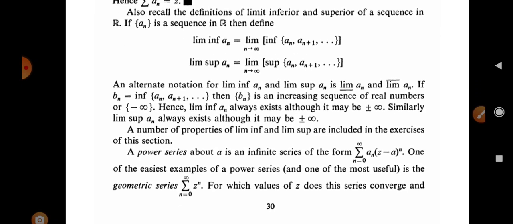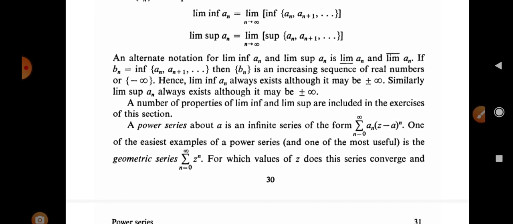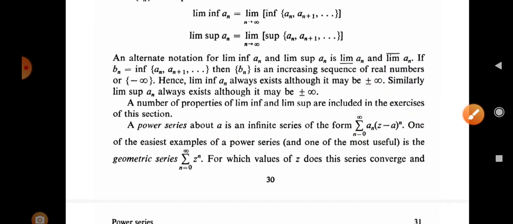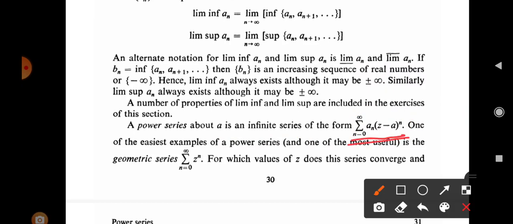So we are going towards the power series. A power series about a is an infinite series of the form, we have known such a series up to now, summation of an z raised to n. Now consider that power series in the format of summation of n runs from 0 to infinity an (z minus a) raised to n. That type of power series were already done in ordinary differential equations.